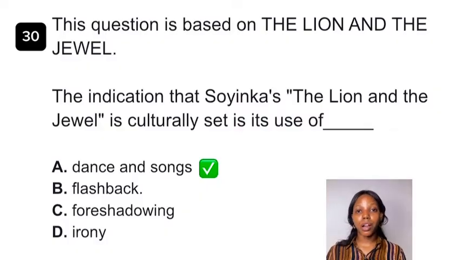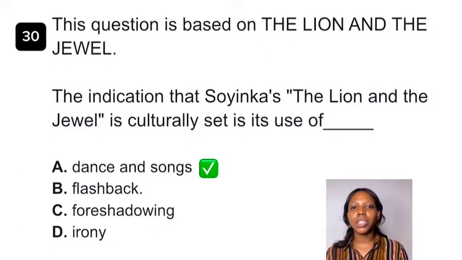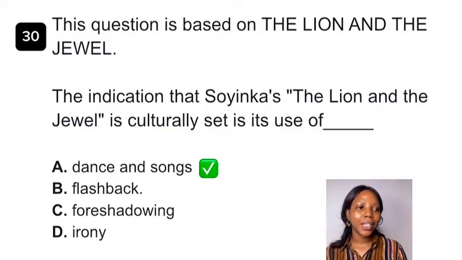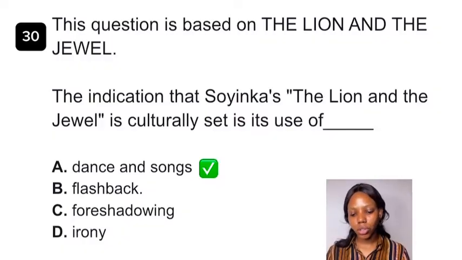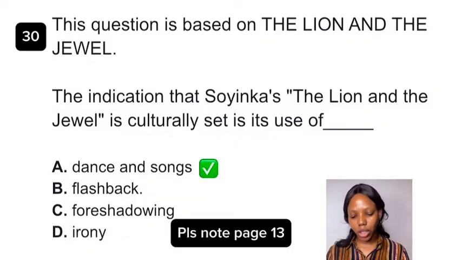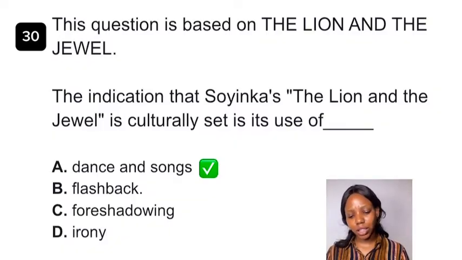When we speak of flashback, flashback is bringing the past to the present. Foreshadowing is basically dropping clues of what might happen. Irony is saying the opposite of what you mean. The answer to this question, when it comes to the cultural context of the play, is option A, dance and song. When you go to the text from page 13, you see the dancing and the songs. That is where it started, and in page 19, it's a lot in this text. In fact, it got to a point I was like, this dancing and miming is too much. So the answer to this question is option A, dance and songs.